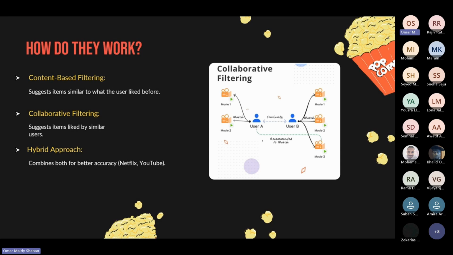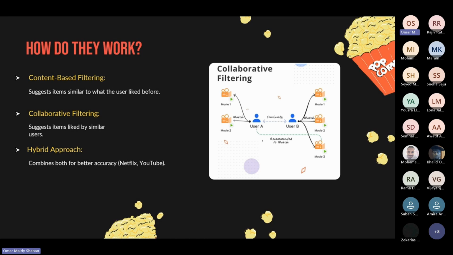Another approach that we have is collaborative filtering, which makes recommendations based on what similar users like. So if you and another person have watched 10 of the same movies, and the other one has watched an 11th movie that you haven't seen yet, the system might recommend that movie to you. This technique works by comparing user behavior rather than just looking at the content.